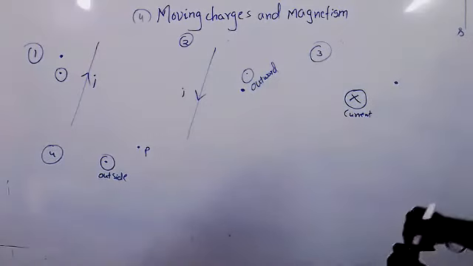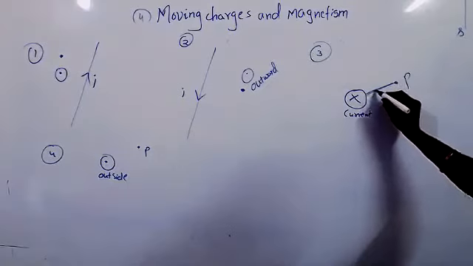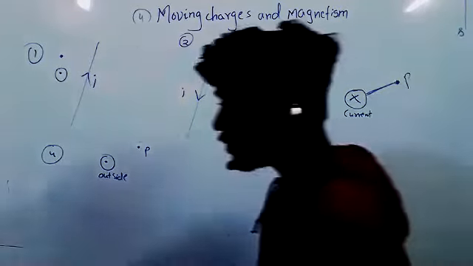Tell me, what is the direction of the magnetic field at this point? It is some R distance. Take R. Now you can tell. Where is it? Inwards? No, downwards.